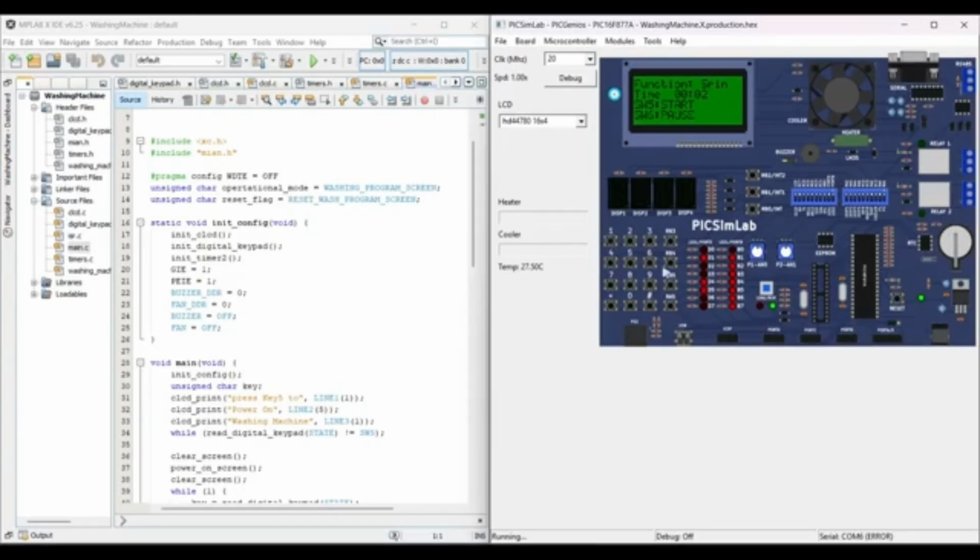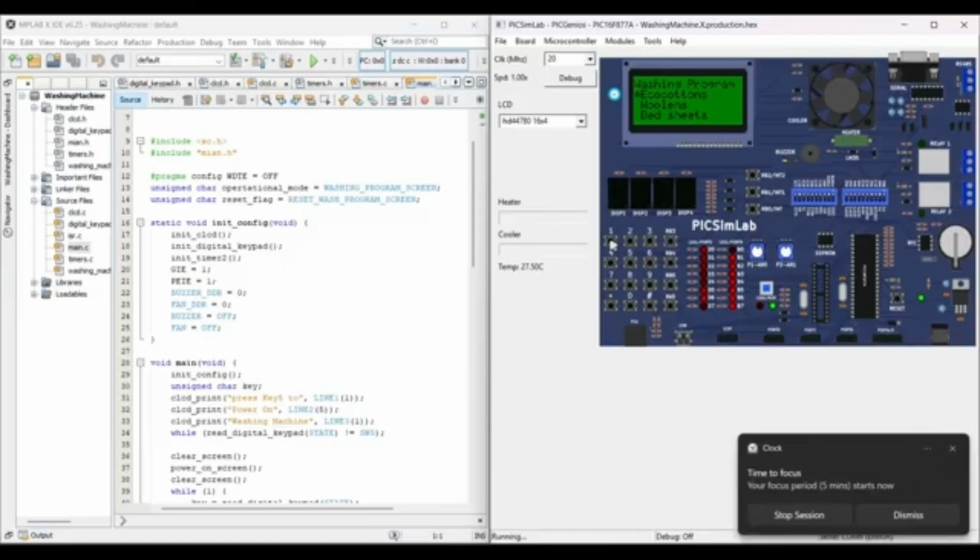So switch one, I have to start the program, sorry. Switch one is present. You will hear the buzzer and it will continue from there. And I have implemented a buzzer also at the end of the program in the completion screen to tell you that the washing machine's washing cycle has been completed. You can remove your clothes.